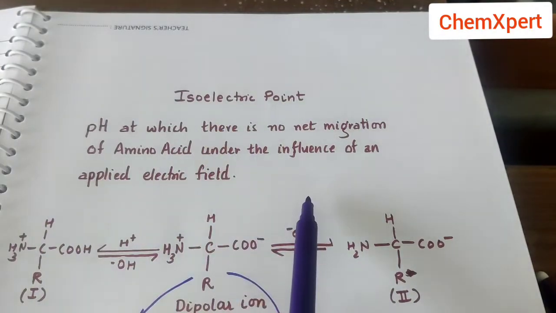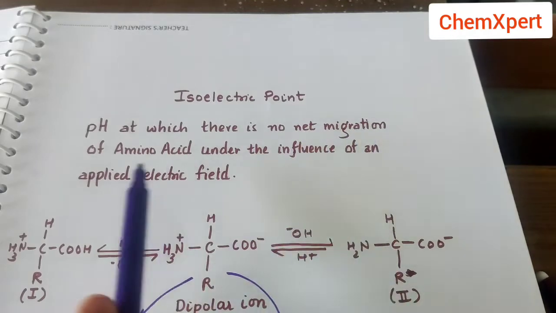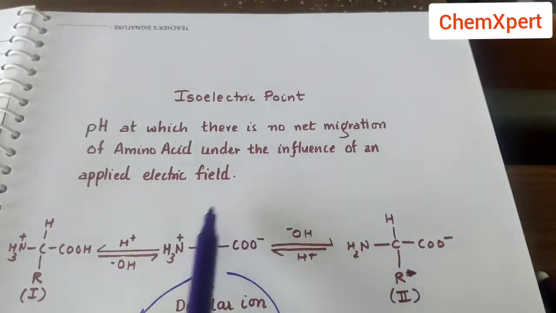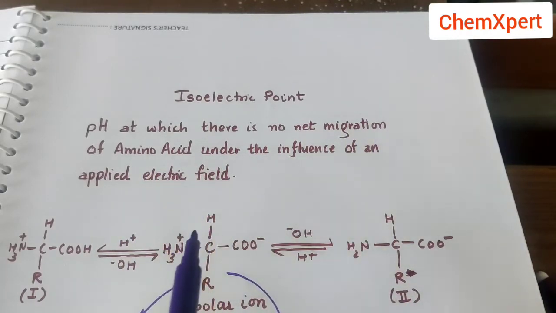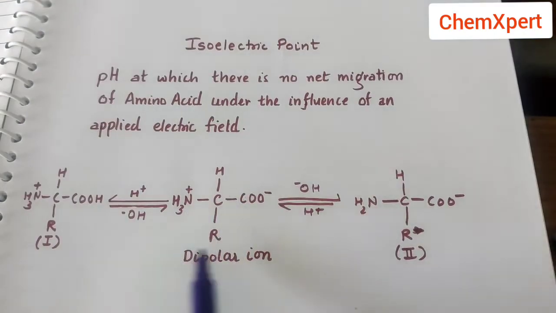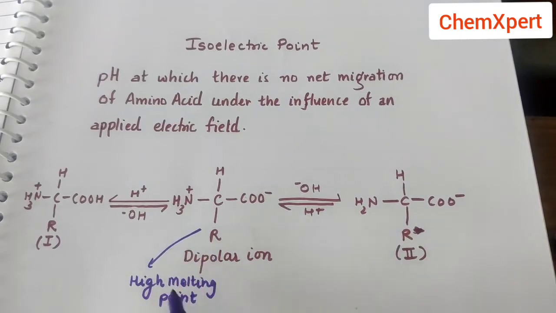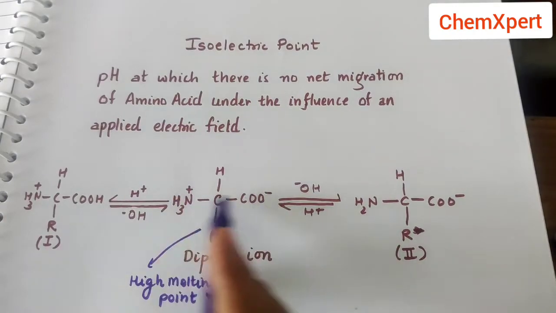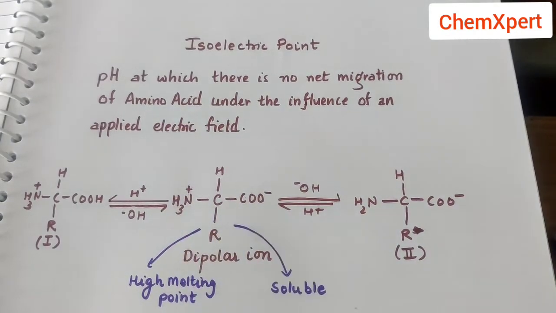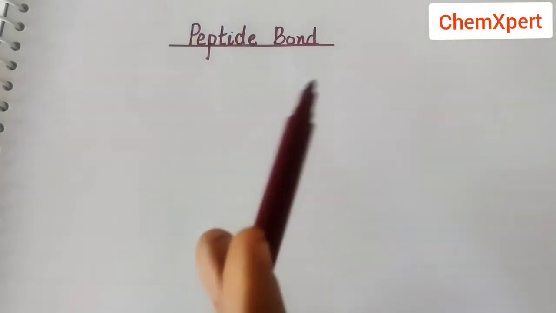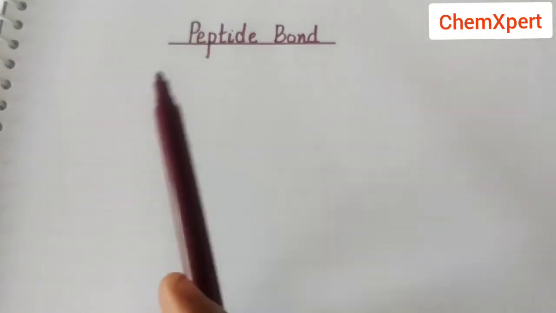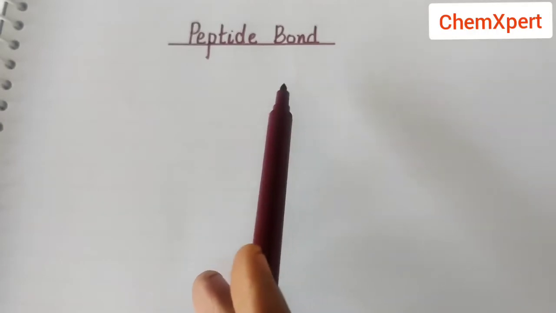What happens at isoelectric point? There is no net migration of amino acid under the influence of an applied electric field. And an important fact, each amino acid has a specific isoelectric point. Now because of this dipolar ion, it possesses a high melting point, and because of its polar nature, it is soluble. Now the next important topic from the protein is the peptide bond.